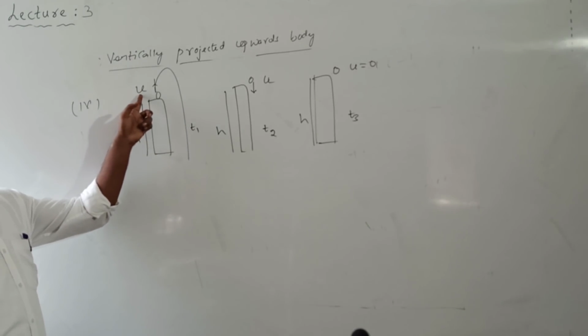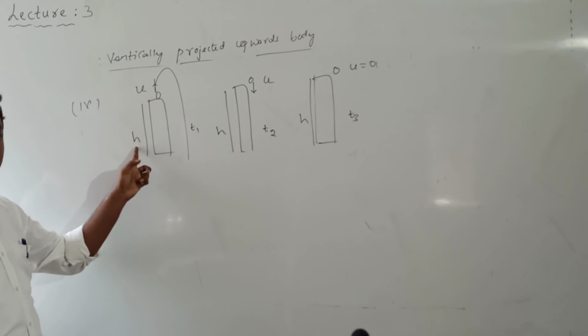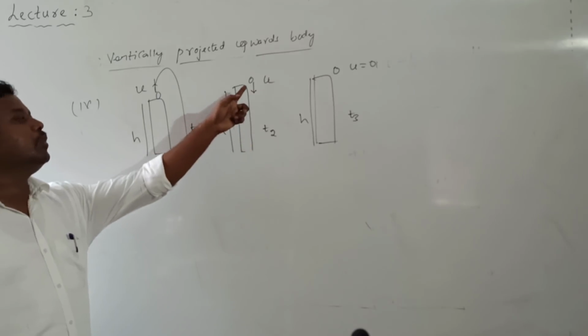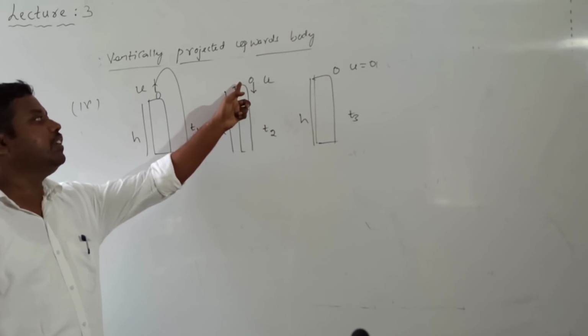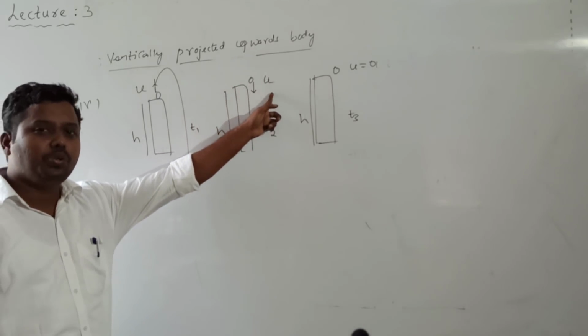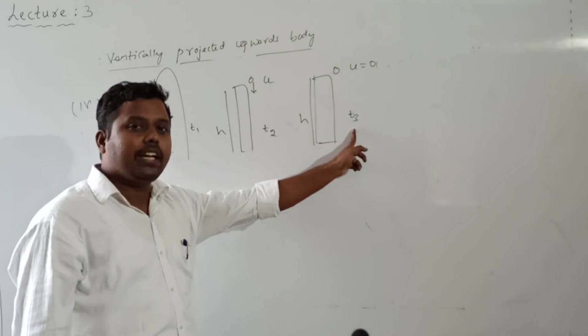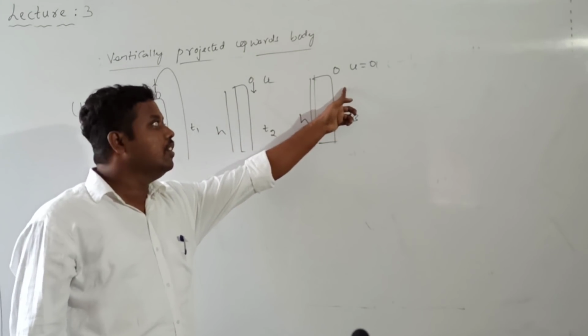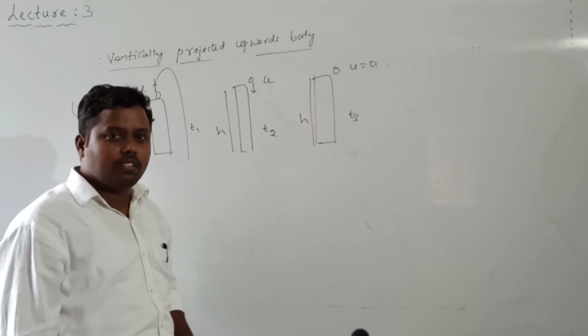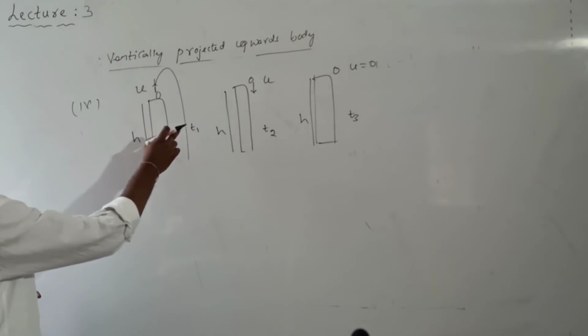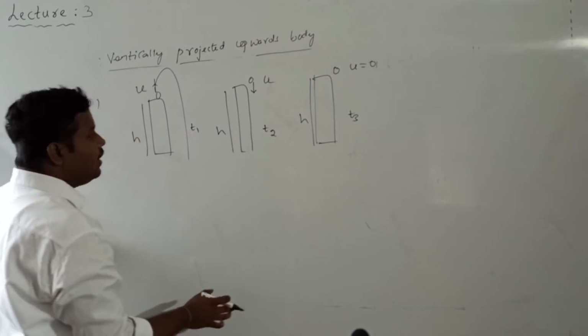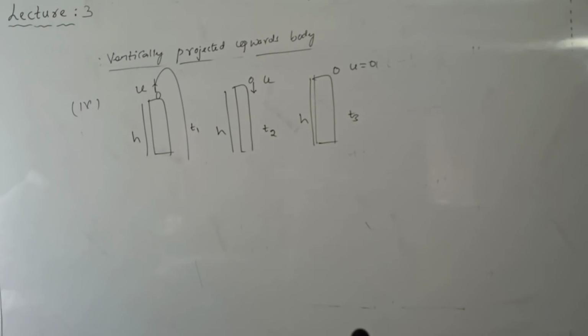t1 is the time taken by the body which is thrown vertically upwards from the tower of height h. t2 is the time taken by the body which is thrown from the top of the tower vertically downwards with the velocity u. t3 is the time taken by the freely falling body from the top of the tower to reach the ground. Now I want to derive the relation between t1, t2 and t3, and also I want to calculate the value of h.